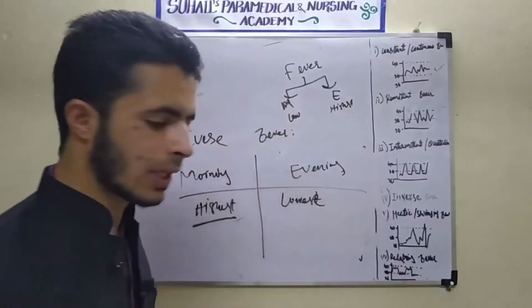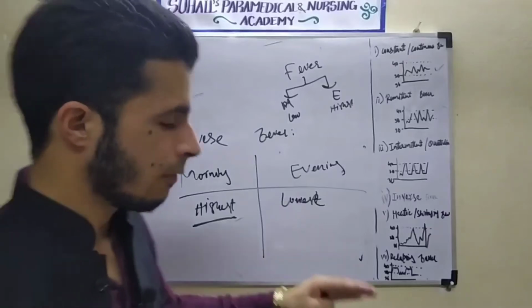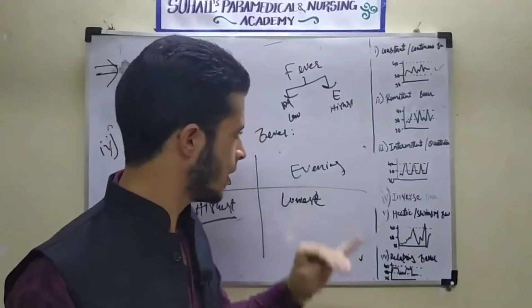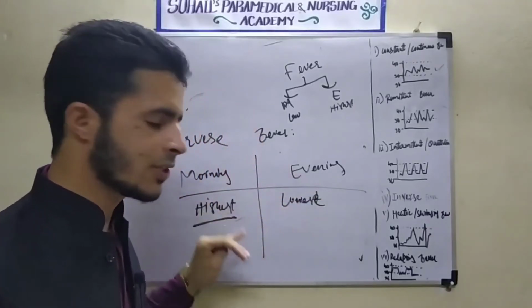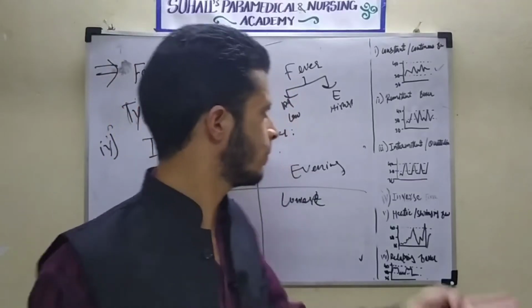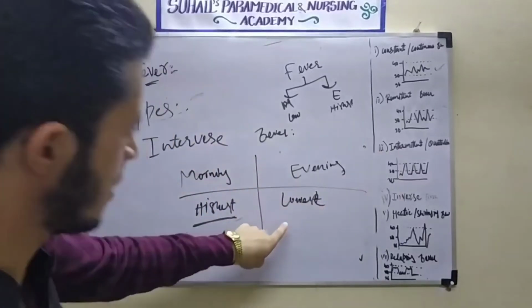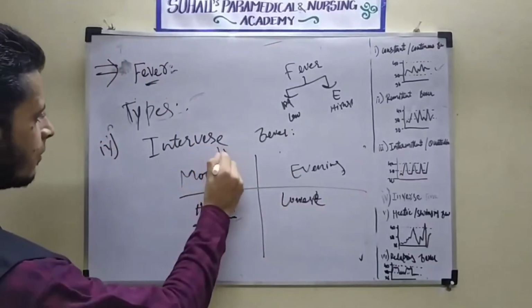So actually what I am going to say here is, when we record the temperature, in case of inverse fever, it will be highest during the morning. But if we see the normal types of fever, the temperature will be highest during the evening. So this is what I have told, in case of inverse fever.